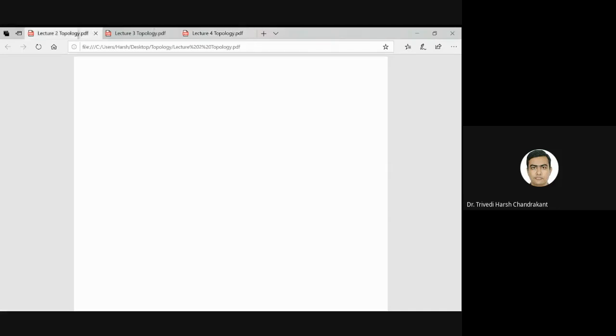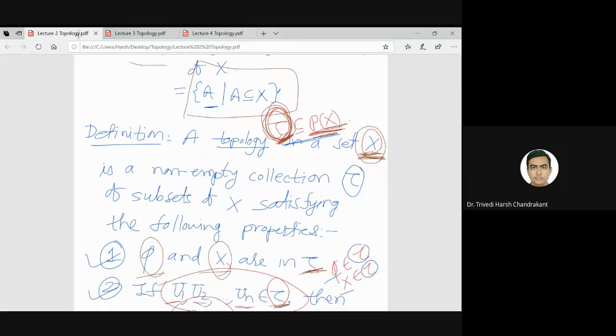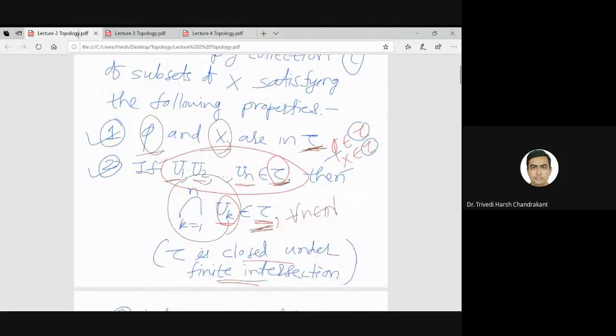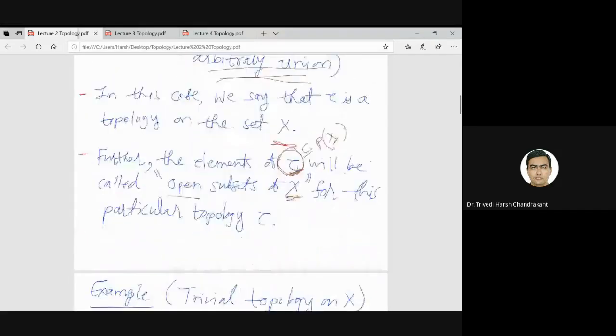In the previous lectures, we discussed certain properties of the definition of topology. First of all, if X is the given set, then we have the power set of X, and tau is a subset of the power set of X. Then tau is called a topology on X if it satisfies these three properties. That is the definition of topology.